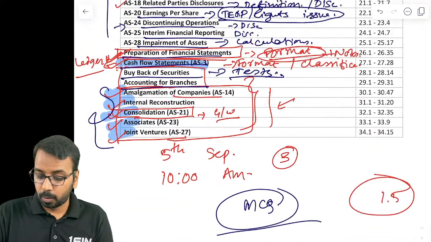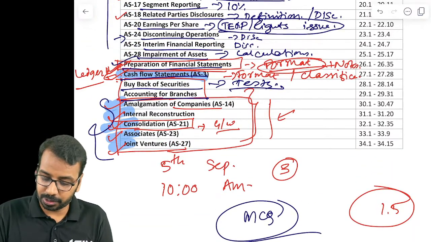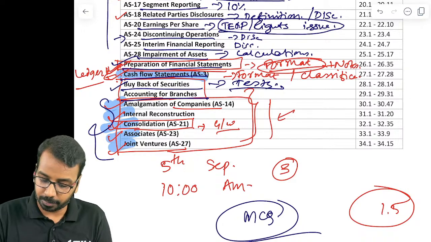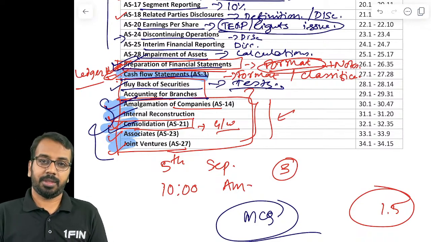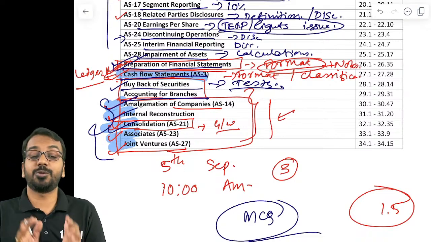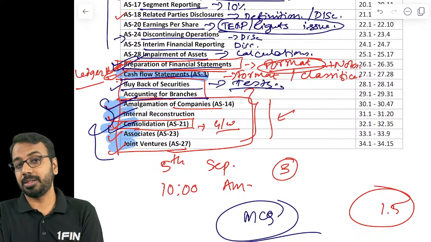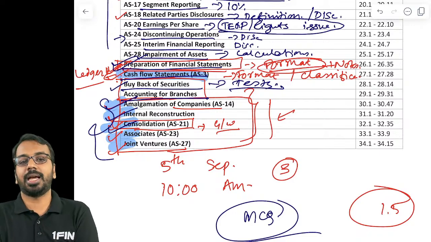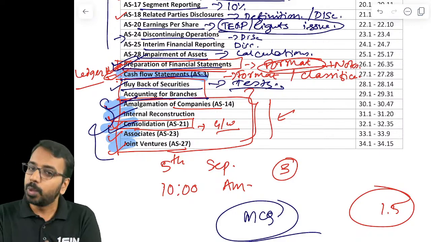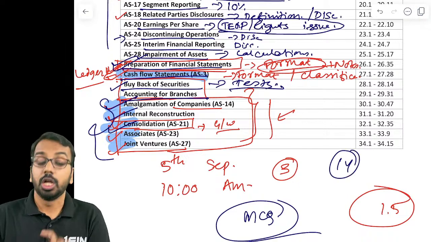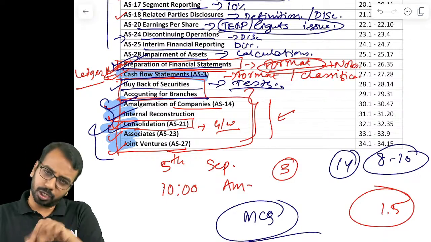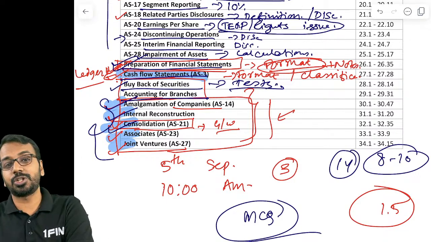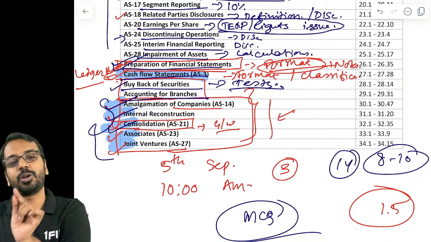One more last thing. While solving questions on preparation of financial statements, amalgamation, internal reconstruction, and consolidation, don't be scared if you get a new adjustment. I'm requesting, don't get scared if you get a new adjustment. If you are able to handle other adjustments, prepare the combined balance sheet and the balance sheet of the amalgamated entity, if it is a 14 marks question, you will be able to score 8 to 10 marks. So you can do it at the end. But don't leave the question because there is one tricky adjustment which you are not able to handle.